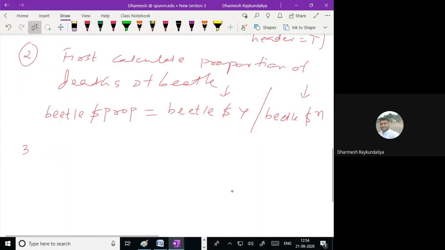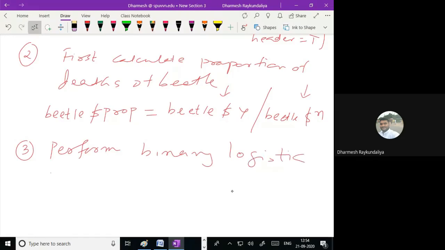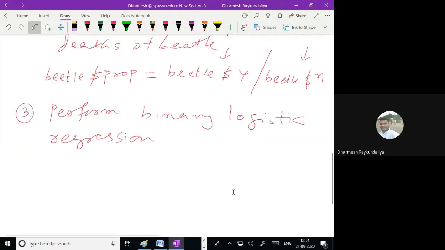Then perform binary logistic regression. So how to perform the binary logistic regression? Let us say glm.fit is the glm command. What is your study variable now? It is not the death.